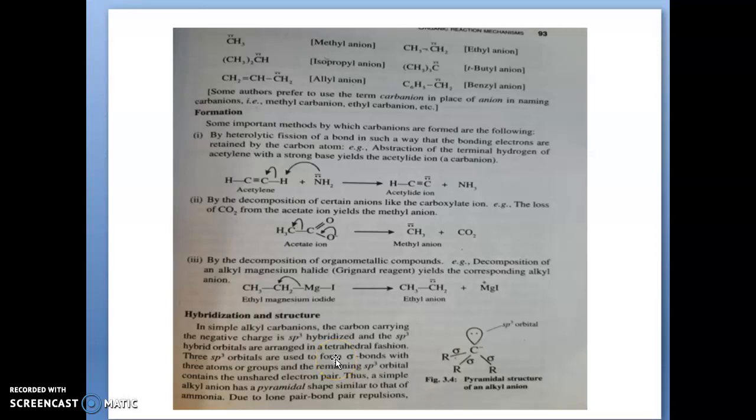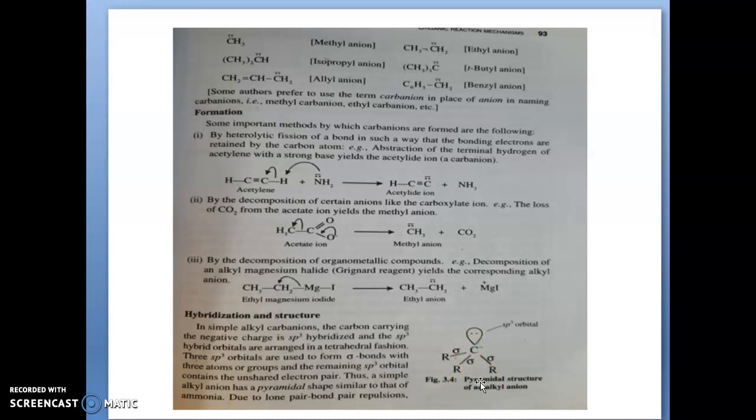Next we are going to discuss the structure. In the previous carbocation we said it is an sp2 hybridized structure, but here it is an sp3 hybridized structure. It has 8 electrons in the octet, but it is bearing a negative charge, and it is not forming a bond with any atom. So the carbanion forms an sp3 hybridized structure.